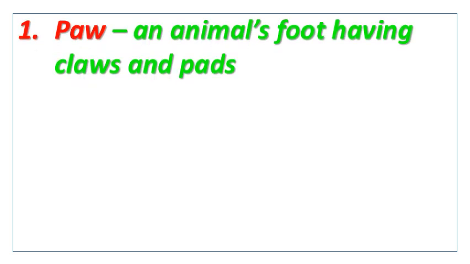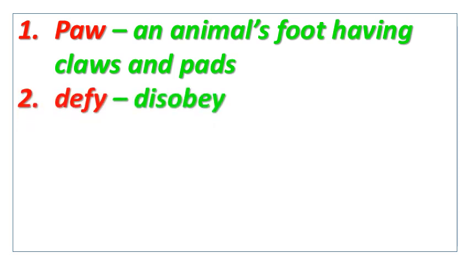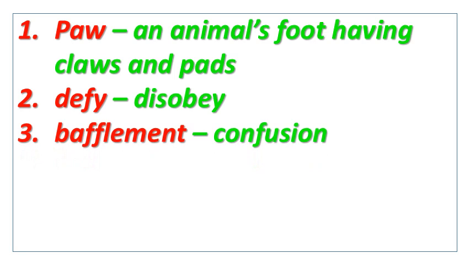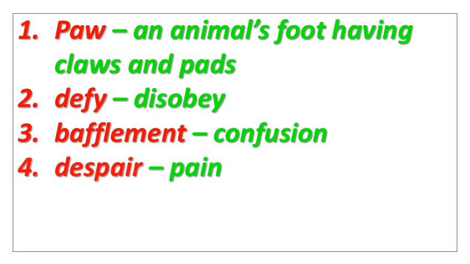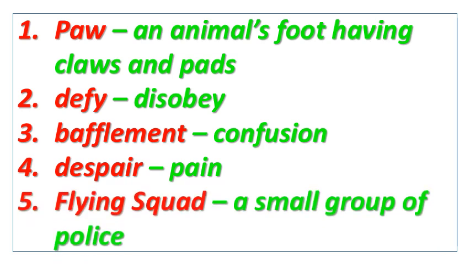Number 1, paw means an animal's foot having claws and pads. Number 2, defy means disobey. Number 3, bafflement means confusion. Number 4, despair means pain. Number 5, flying squad means a small group of police.